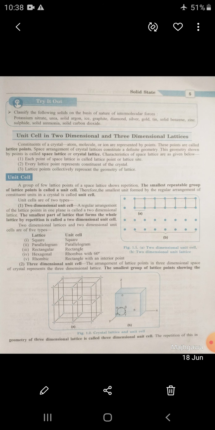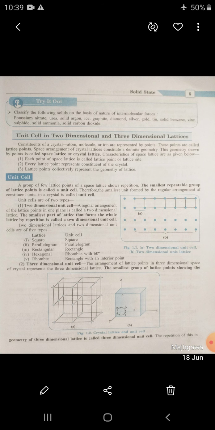In body centered, the unit cell has a lattice point at the center of the body in addition to the lattice points at the corners. Mention this point. Second, face centered: the unit cell has a lattice point at the center of each face along with the corners.